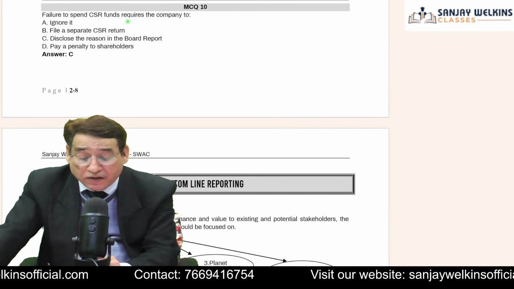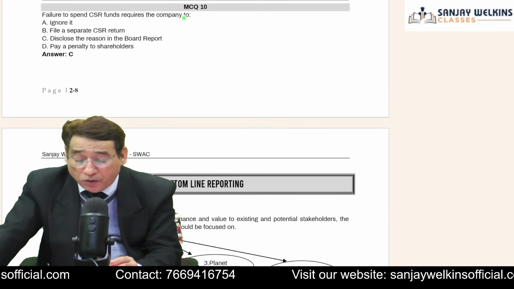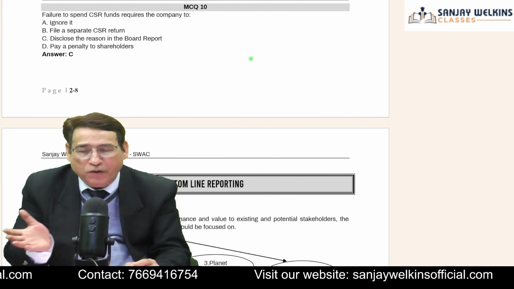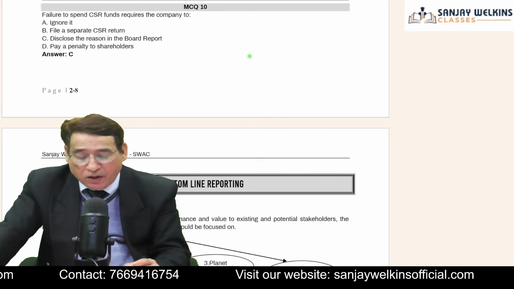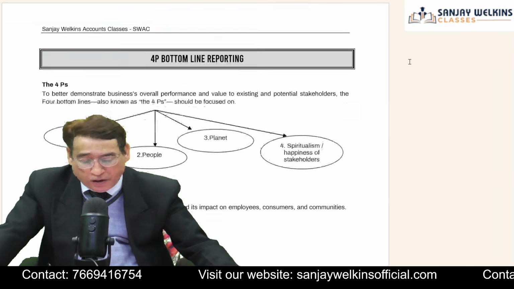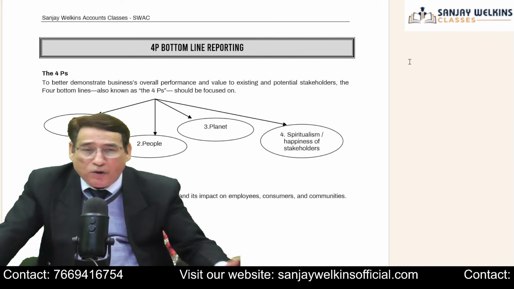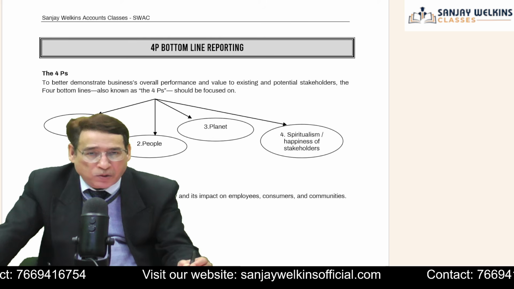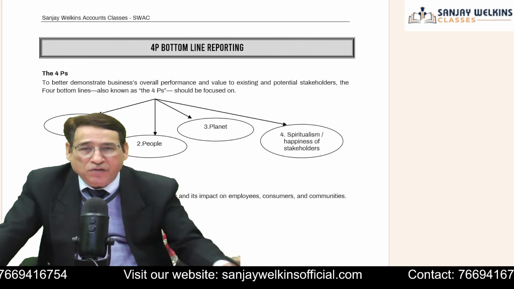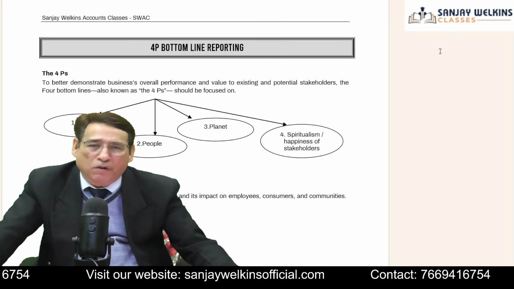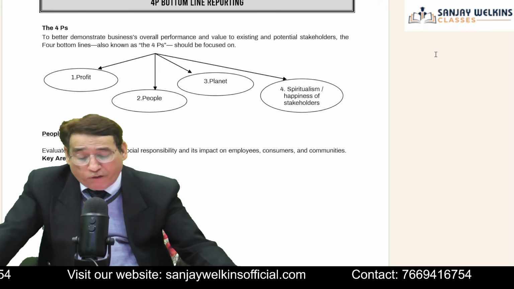Failure to spend the CSR funds requires the company to disclose the reason in the board's report. Sometimes it happens that we are not able to spend the required amount. In that case, we have to disclose the reason by way of notes or our report. Another topic: I have already told you there are 3 chapters which are quite vital: government accounting, CSR, and XBRL. As far as other chapters are concerned, you can expect only MCQs, not any deep study required.